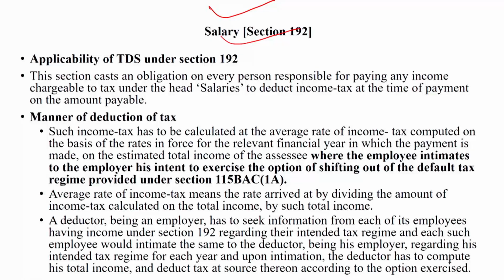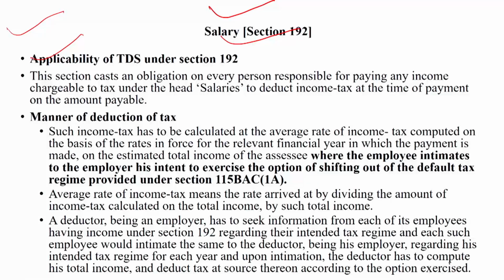Under income from salary, the TDS section 192 is very important. On the basis of this section, the TDS is deducted by the employer. The employer is a person who deducts the amount of tax and deposits it to the government account, and the amount deducted by the employer will be treated as TDS.